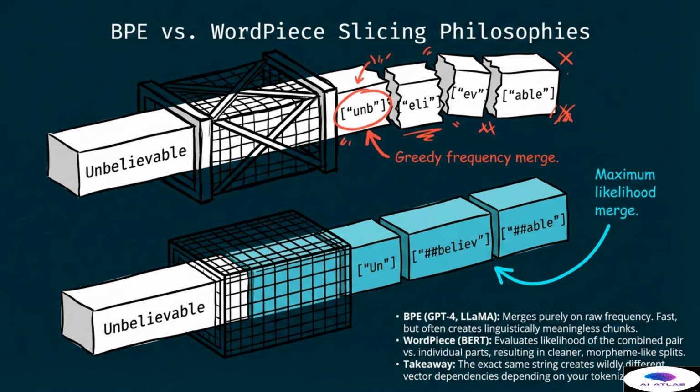The bottom beam shows the maximum likelihood merge of wordpiece, which creates more uniform and recognizable blocks like believe, and able. The key takeaway is that the exact same string of text creates wildly different vector dependencies, depending on which tokenizer choice the engineers made during the design phase. These choices have deep impacts on how the model perceives the world and the relationships between different concepts in its memory.